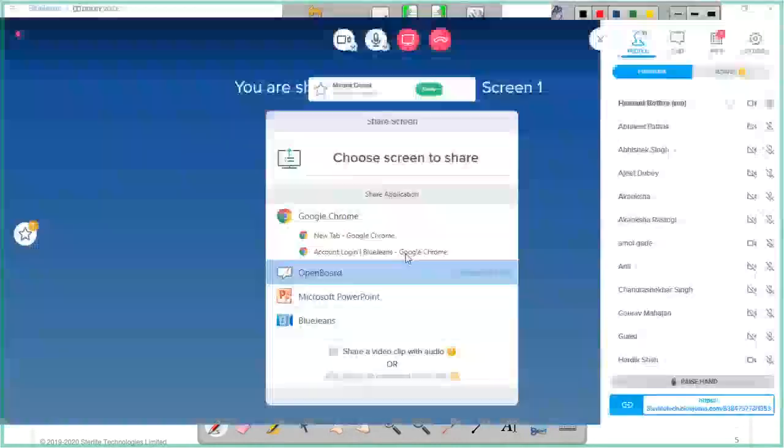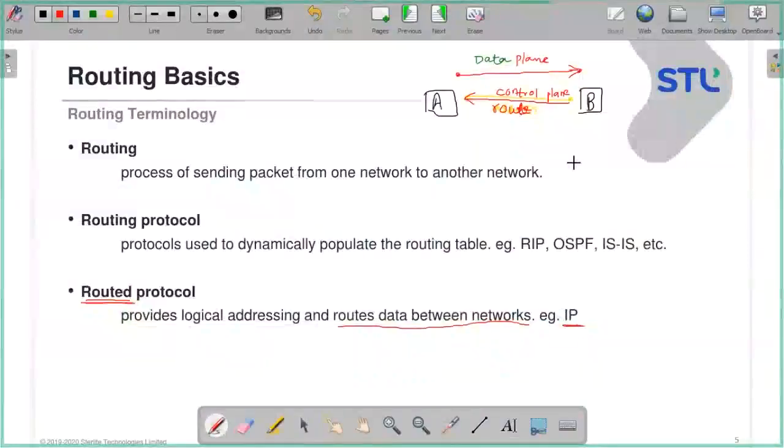I missed some part of it. What I am asking is, the control plane is established initially, then in the data plane, data starts getting transmitted. During that time, if the control plane fails, what happens? Will data still get transmitted or not?